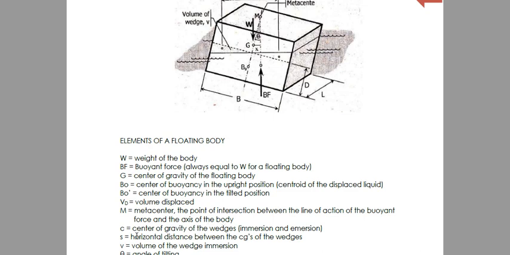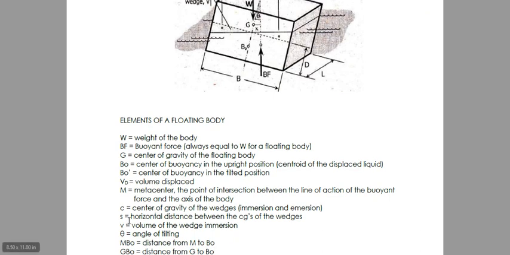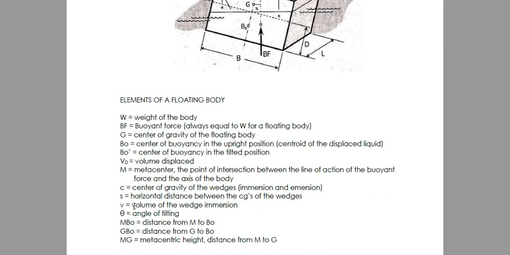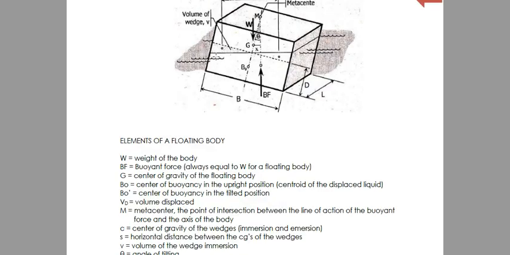C, small letter C, center of gravity of the wedges. Importante ito sa derivation ng formula natin later on, but I will no longer be presenting the derivation to save time. And S would be the horizontal distance between the center of gravity of the wedges. Ito. So, gamitin din sa derivation. Small letter V is the volume of the wedge of immersion. Ito, itong triangle na yun, dalawang triangle.